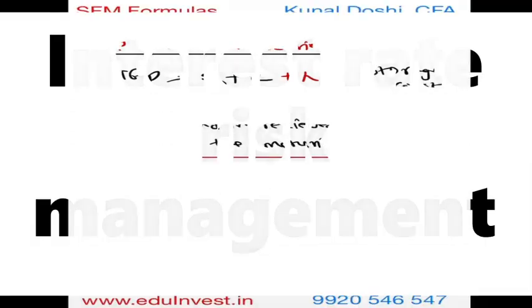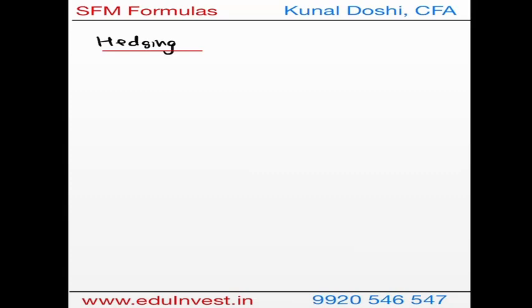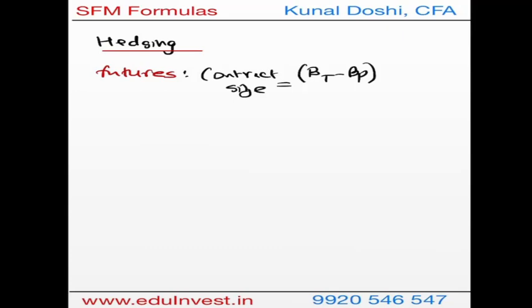Now we'll be focusing on a concept. Now let's focus on hedging. In hedging, we will first be hedging using futures. For futures, what I require is the contract size. Contract size is nothing but the beta target minus beta of portfolio. This is the adjustment in beta times value of portfolio over the future contract size. Future contract size is nothing but the quantity, that is the number of futures, times the value of one future.